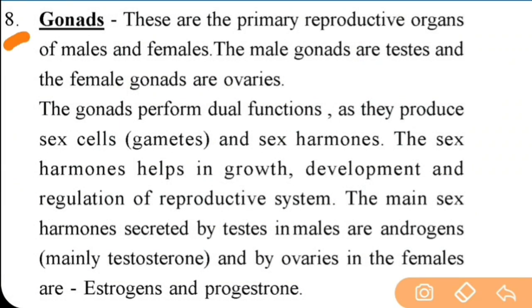Next is gonads. These are primary reproductive organs of males and females. The male gonads are testes and female gonads are ovaries. The gonads perform dual functions as they produce sex cells, gametes and sex hormones. The sex hormones help in growth, development and regulation of reproductive system. The main sex hormones secreted by testes in males are androgens and by ovaries in females are estrogen and progesterone.